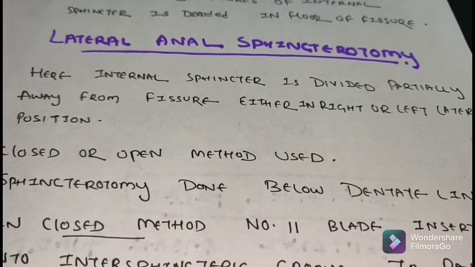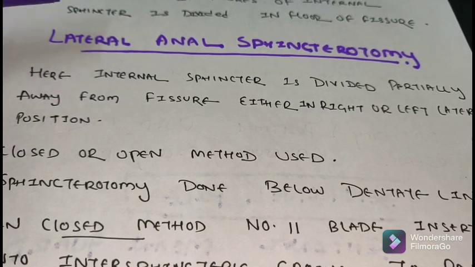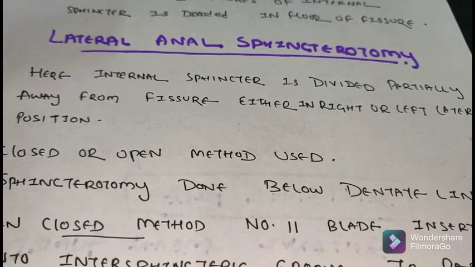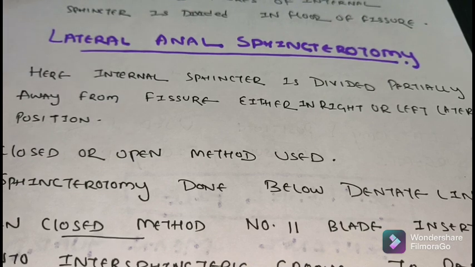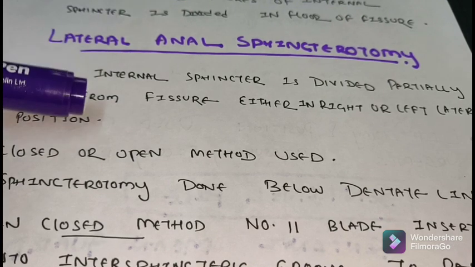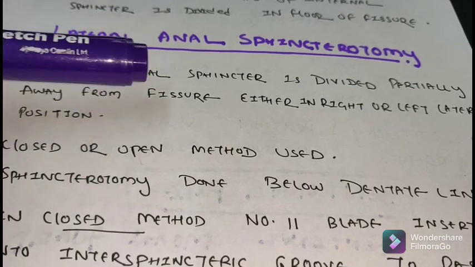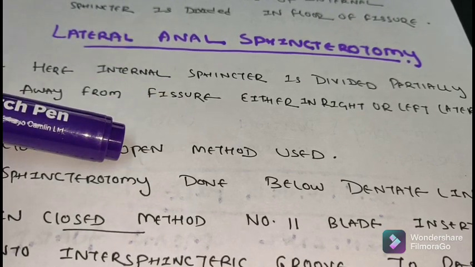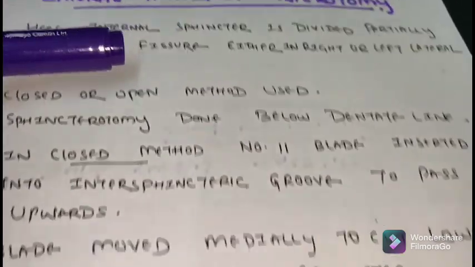So what is lateral anal sphincterotomy? This is the main line of treatment for fissure in ano. Here the internal sphincter is divided partially away from fissure either in right or left lateral position. Closed or open method is used. Sphincterotomy done below the dentate line.